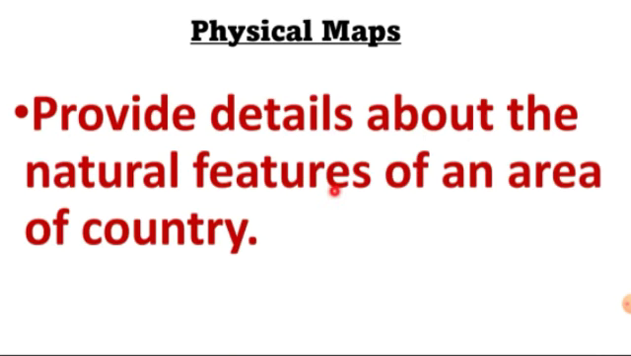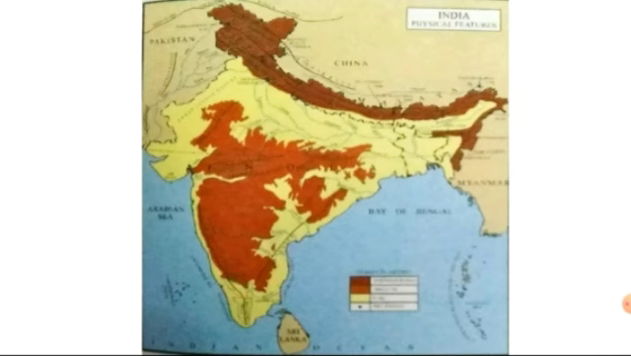Now let's see physical maps. Physical maps provide details about the natural features of an area or country. Natural features means you can see your mountains, plateaus, plains, everything. It is drawn on a physical map.